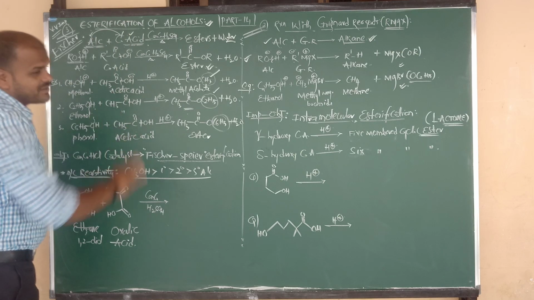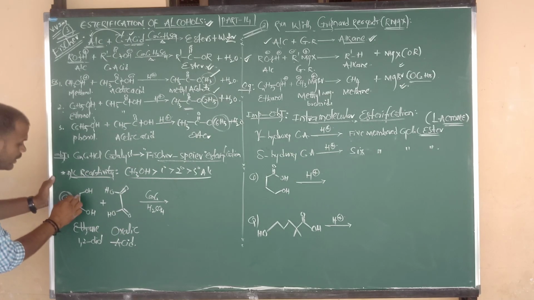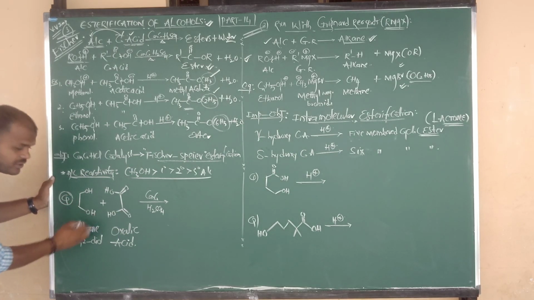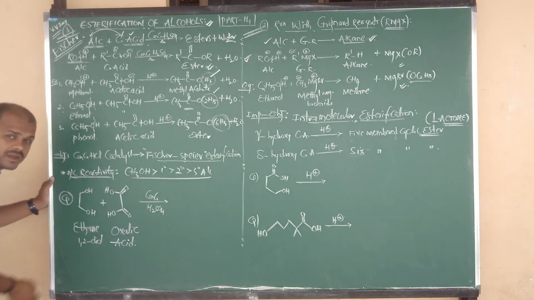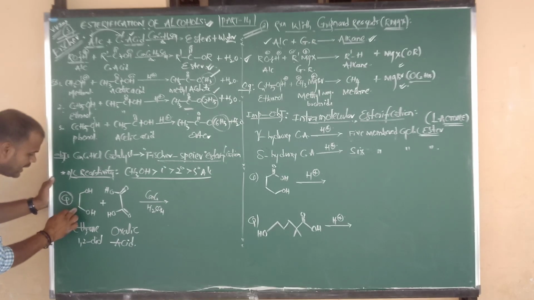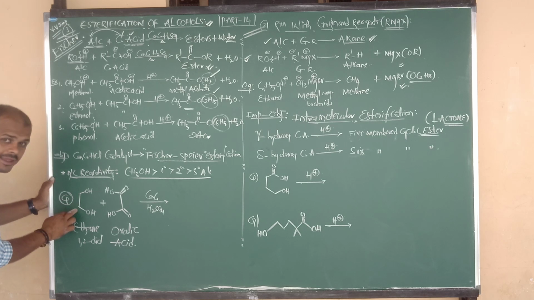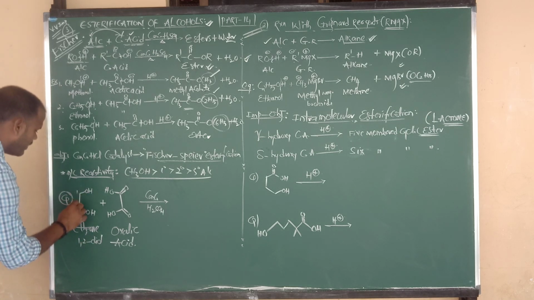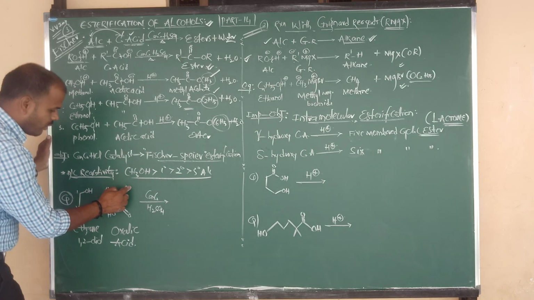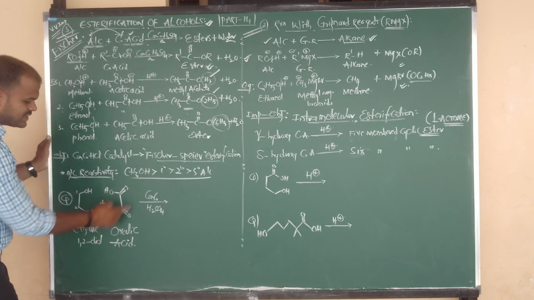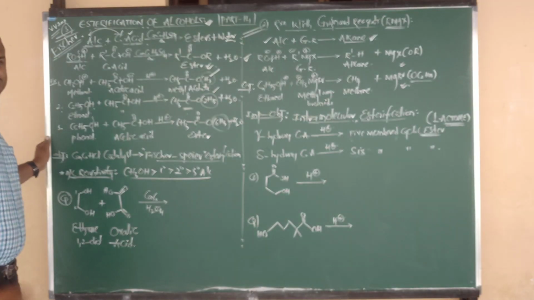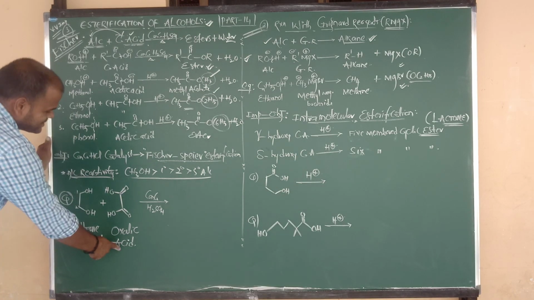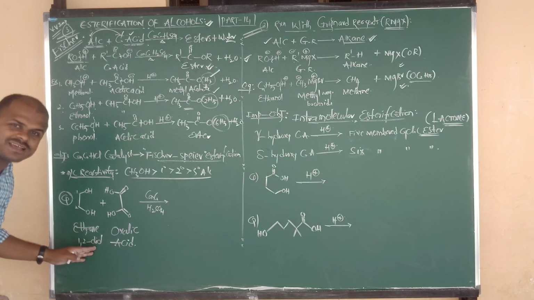Okay, based on esterification, one question. CH2 bonded to CH2, bonded to OH, again first carbon also connected to OH. This is nothing but ethane, 2 carbon, eth single bond ane. Ethane diol, or we can say ethylene glycol. IUPAC name is ethane-1,2-diol. And COOH bond COOH, looking like oxalic acid. One is acid, one more is alcohol.